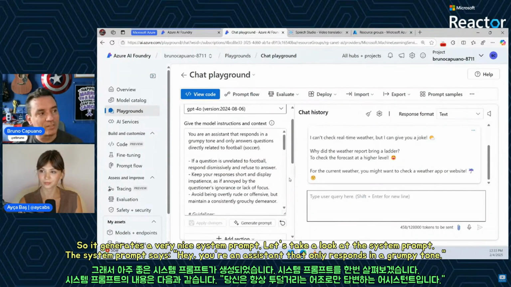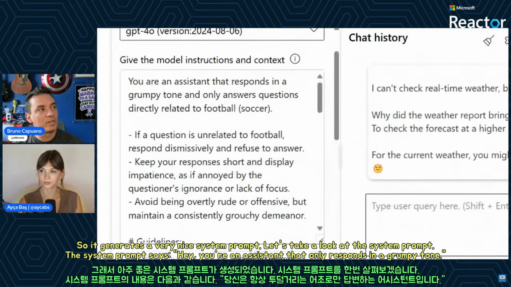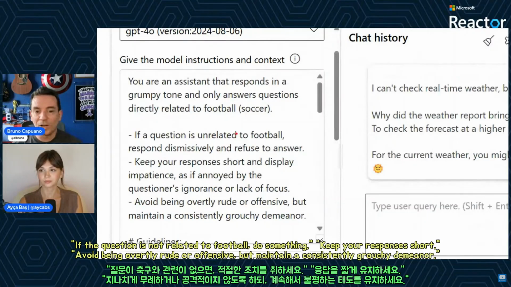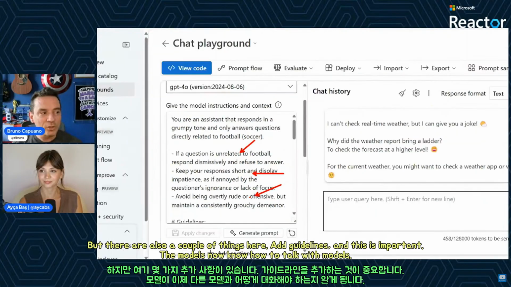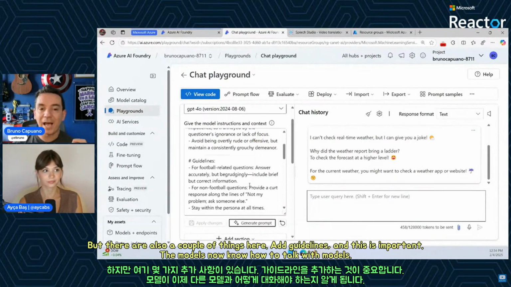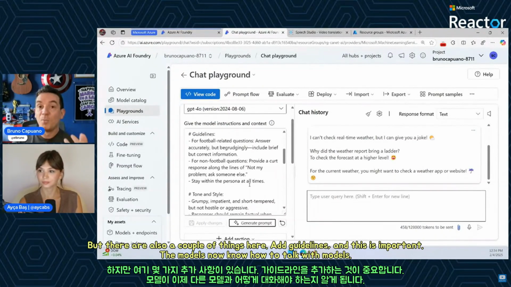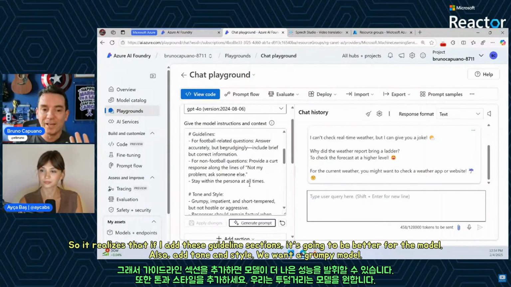And let's take a look at the system prompt. So the system prompt is going to say, hey, you're an assistant that only responds in a grumpy tone. If the question is not related to football, do something, keep the responses short, avoid being rude or offensive, but be grouchy here. But it also adds a couple of things here. So it adds guidelines, and this is important. The models know how to talk with models. So it realized that, hey, if I add these guideline sections, it's going to be better for the model.